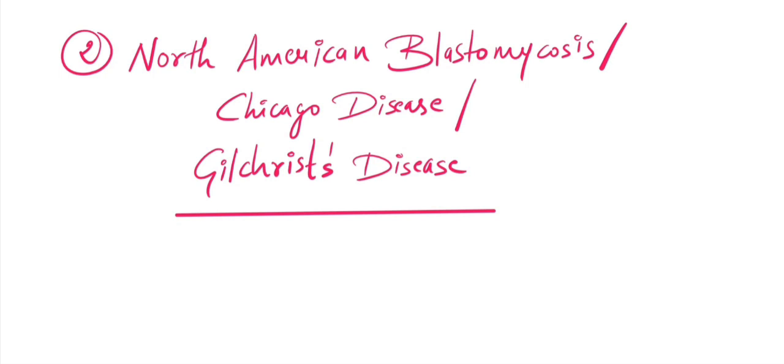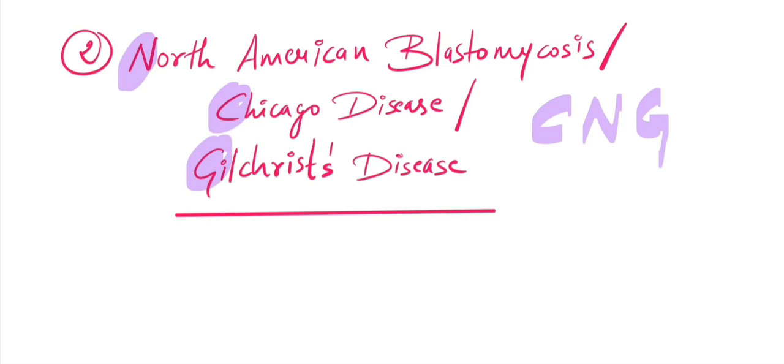So we are going to start with North American blastomycosis, which is also known as Chicago's disease and Gilchrist disease. If you want to remember these three names, I have a small mnemonic: C, N, G. C for Chicago's disease, N for North American blastomycosis, and G for Gilchrist disease. And to be honest, I think it's stupid. You will just remember them without the mnemonic, I'm sure.